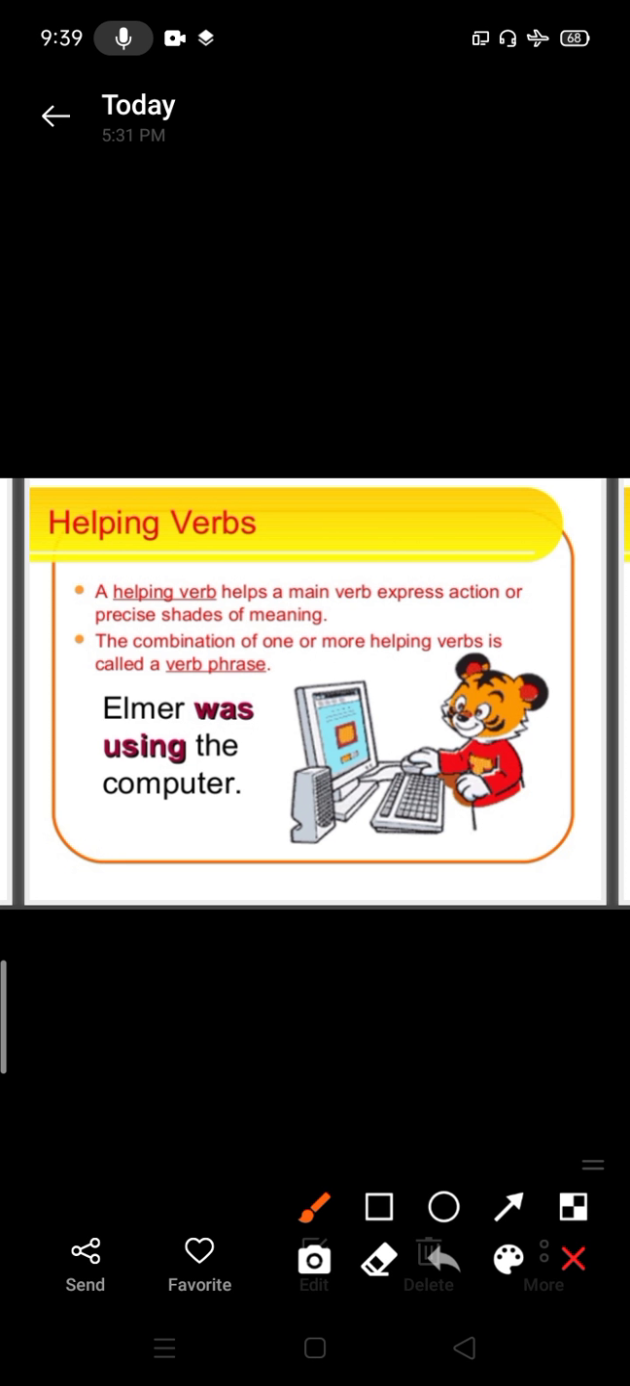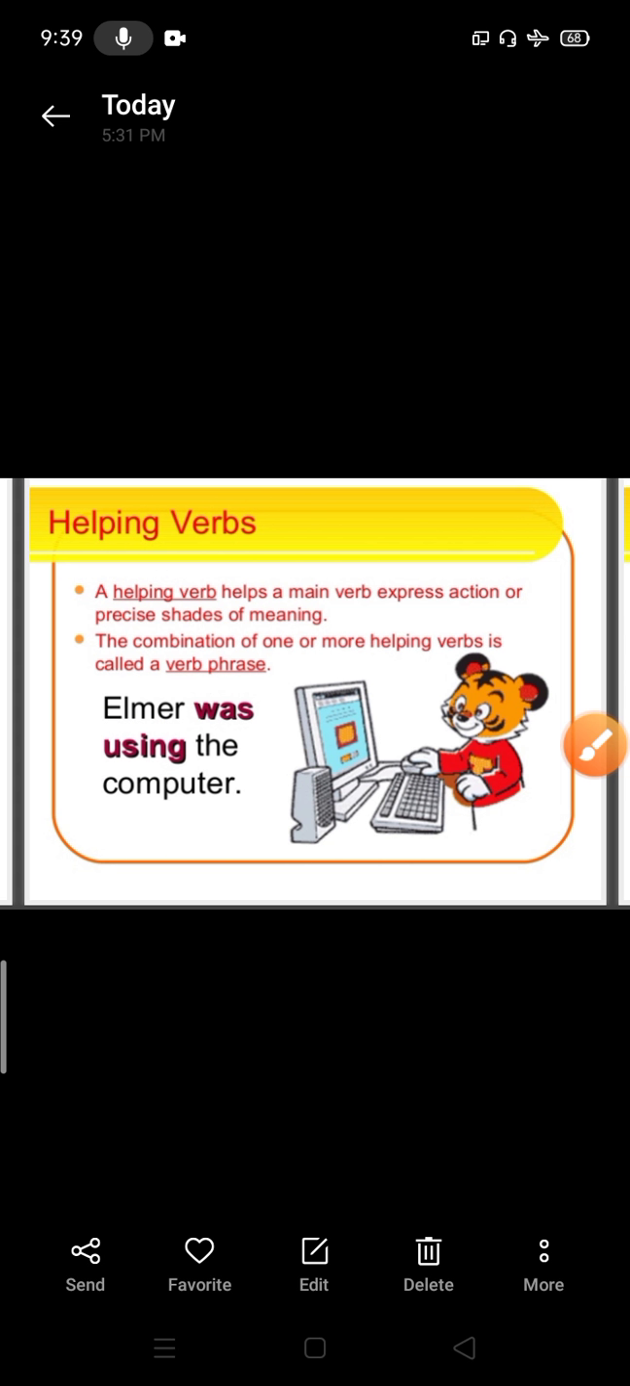Here you can see two words are highlighted, was and using. Using is the main verb, but was is helping this main verb show at what time the action was being done. So was is the helping verb and using is the main verb.